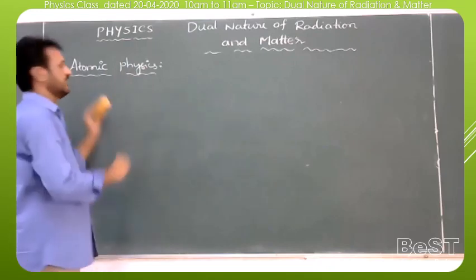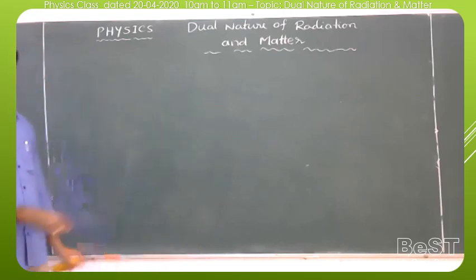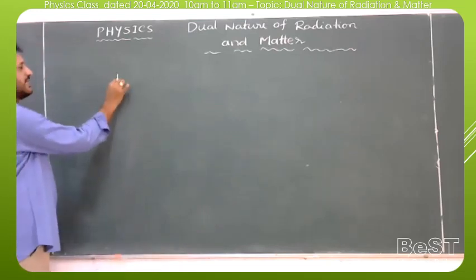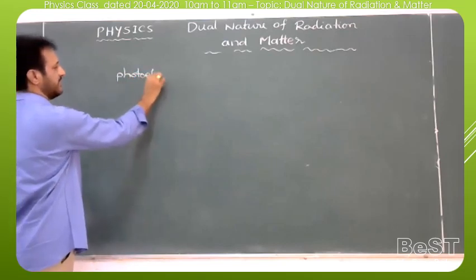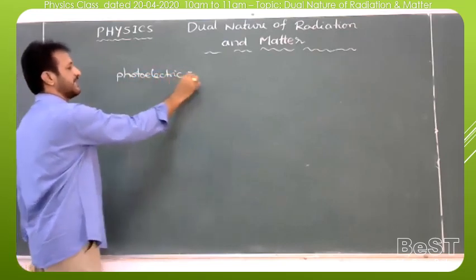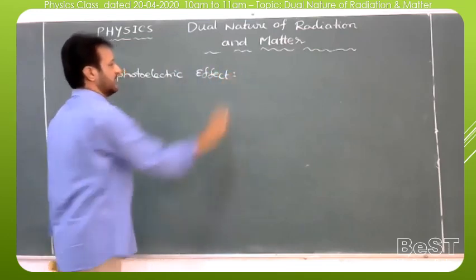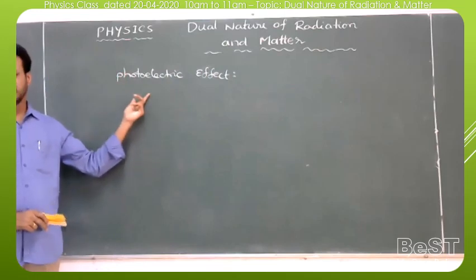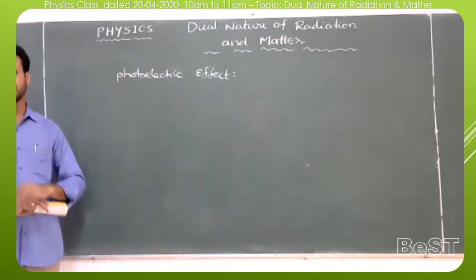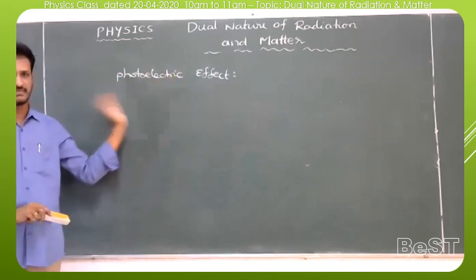In this chapter, generally two parts are given. The first part of the chapter is about the photoelectric effect: what the photoelectric effect is, what the Einstein photoelectric equation is, and what the applications of the photoelectric effect are.